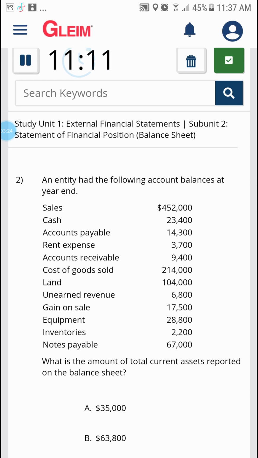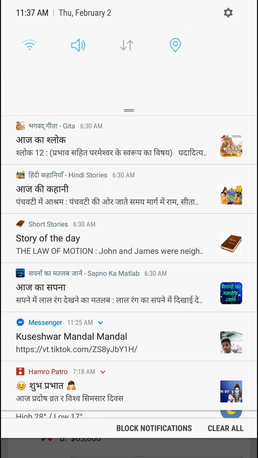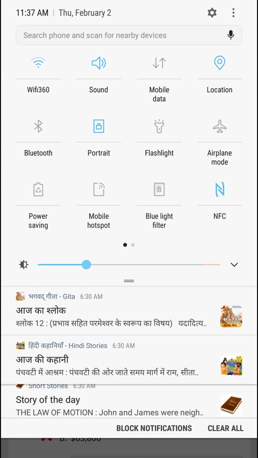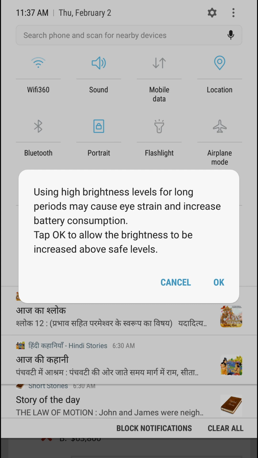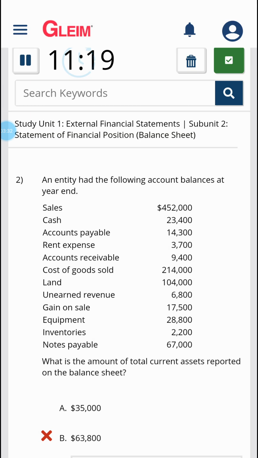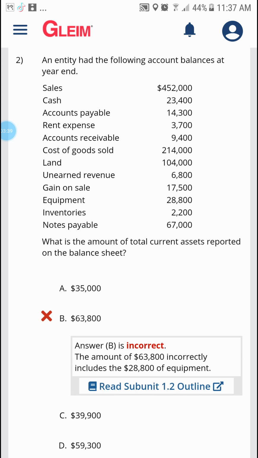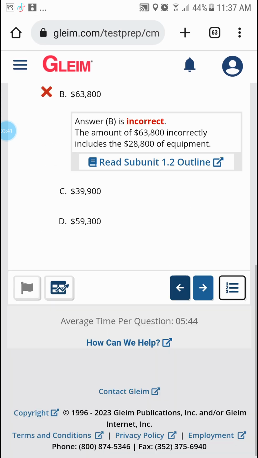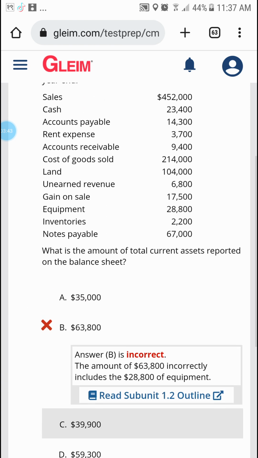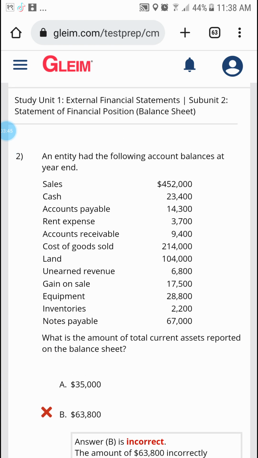Let me increase the brightness. Here we can see the current assets. Sorry, mistakenly I pressed the button and the answer came up. So B is not a correct answer. Here we have to go for the current assets. Sales is not part of the current assets.